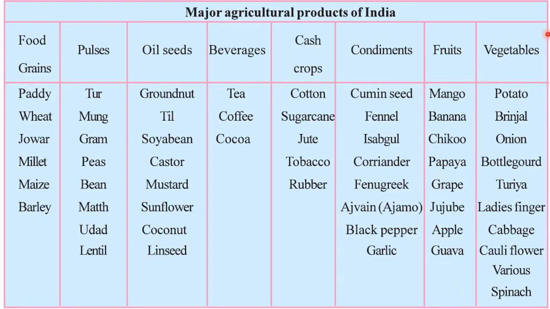Vegetables, all of you have already eaten a lot of vegetables in your life, so these are the various vegetables. So these are the major agricultural products of India. You may not need to remember this, but keep them in mind.